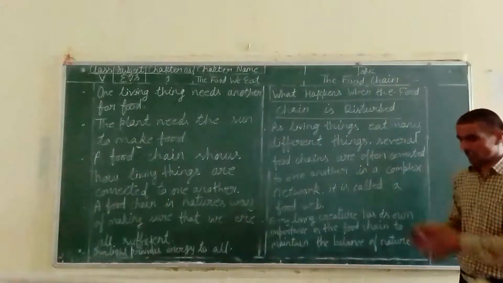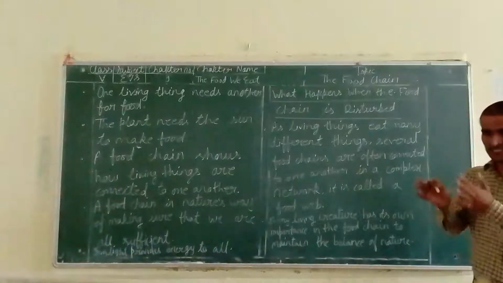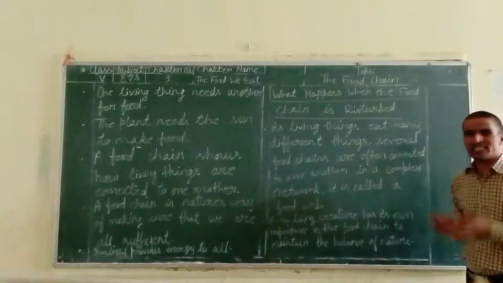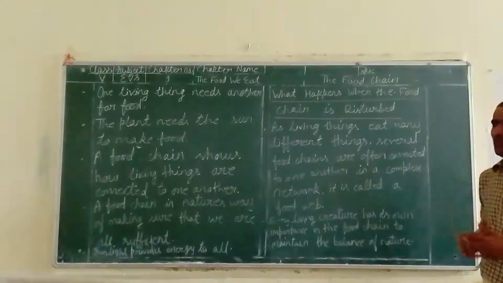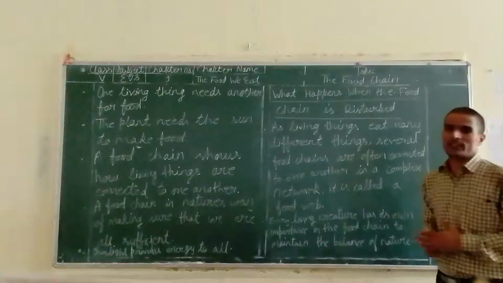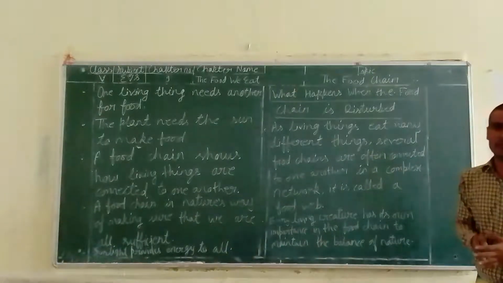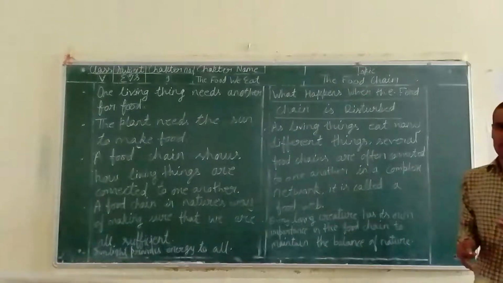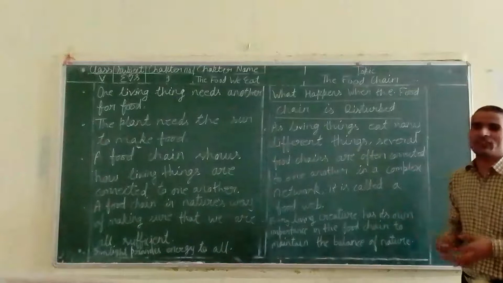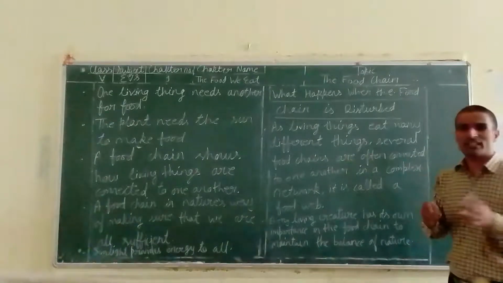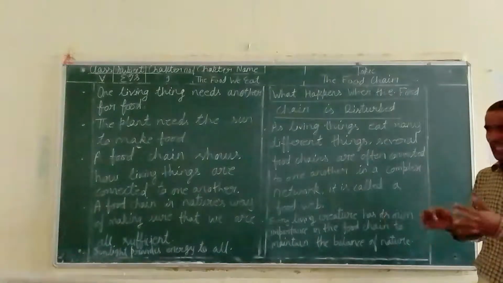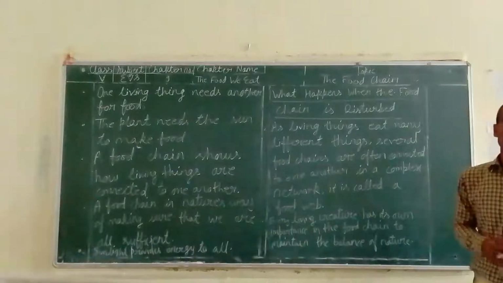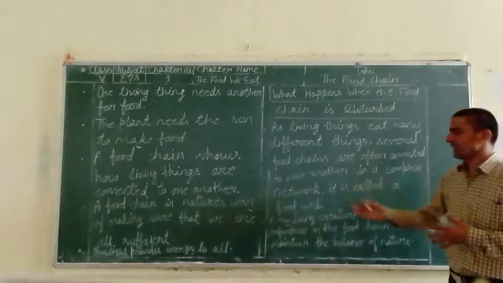In the food chain, a particular living thing eats different types of animals, because it is not fixed that one animal eats only the same type of animal. If they are carnivorous, they can eat the flesh of deer, of rhinoceros, of hippopotamus also. Whatever food they get will be in the combination of food chains, and those food chains will be interconnected to make the food web.